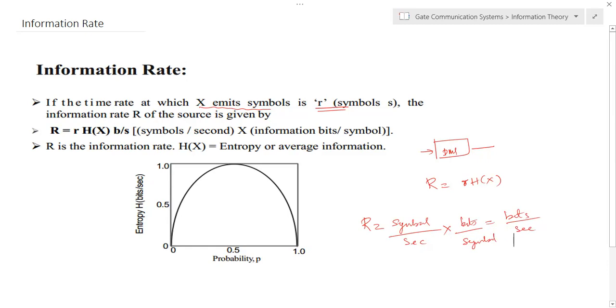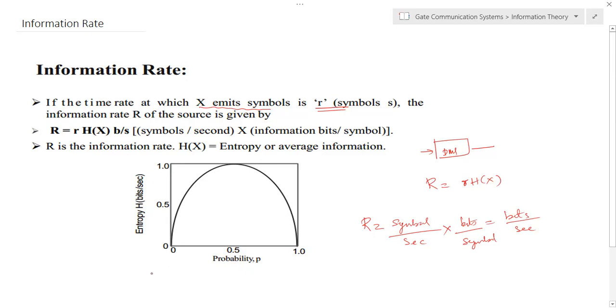And here you can see one typical graph, which indicates the relationship between the probability and the entropy.